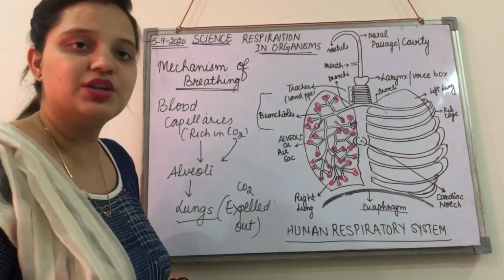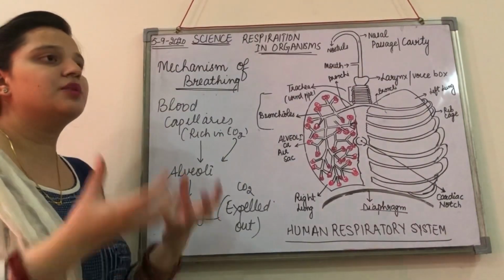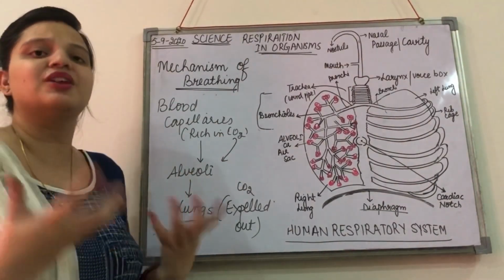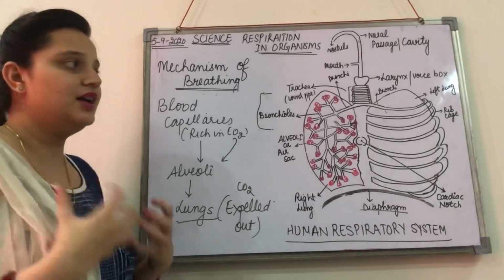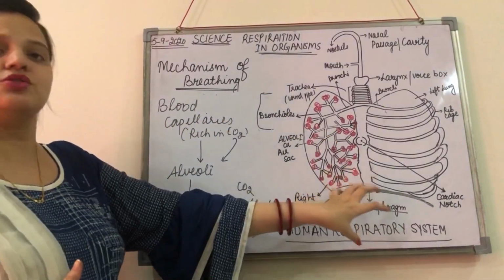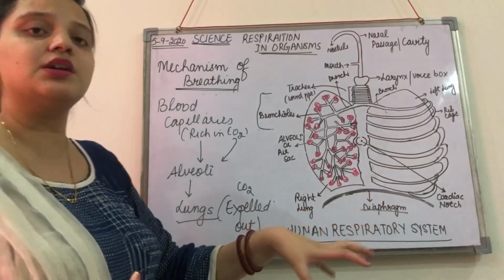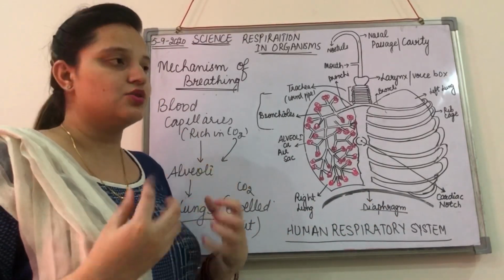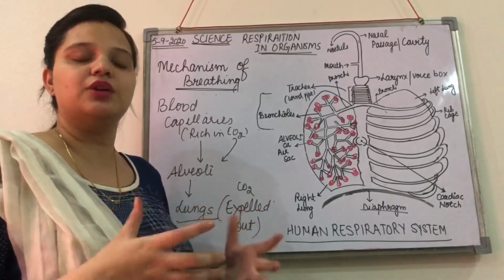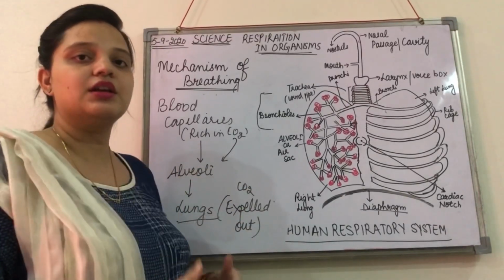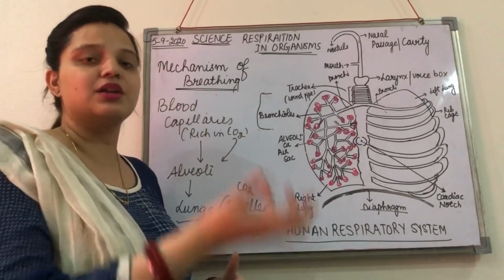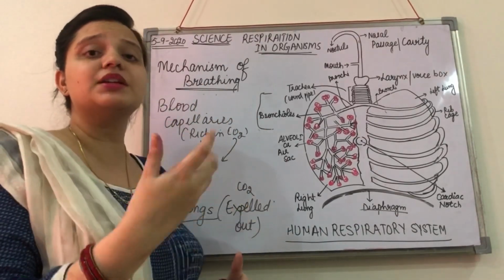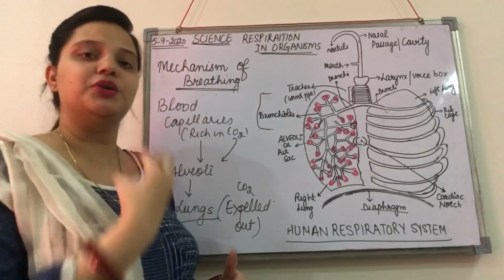Now, the question is that when we are breathing, when we are inhaling and when we are exhaling, right? How do the respiratory organs basically change their position when we are breathing, right? So let's discuss this now, how the respiratory organs change their position, and when it is indicated to inhale and to exhale.